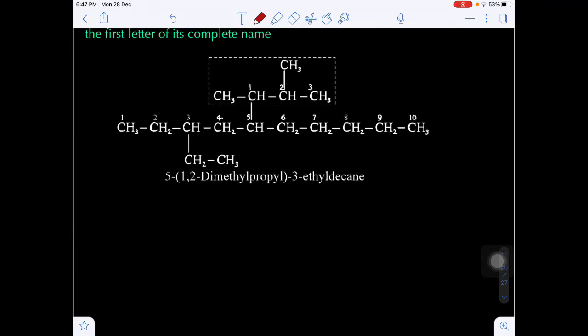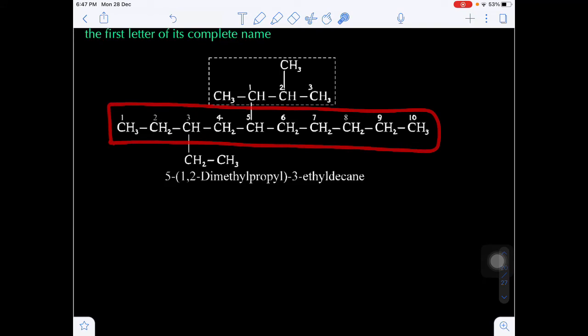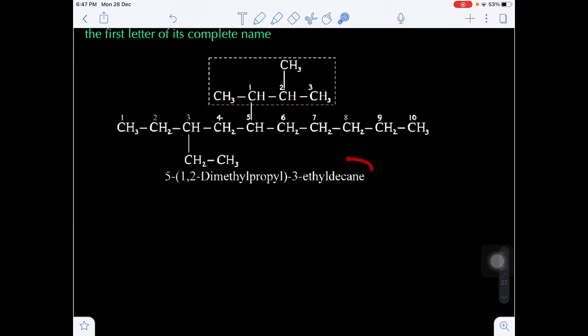Suppose in this example you see total how many carbons are there here? In the longest chain 10 carbons are there. So 10 carbons means decane. Now come to numbering 1 2 3. On the third position there is a substituent. So that's why I am giving the numbering from left to right.